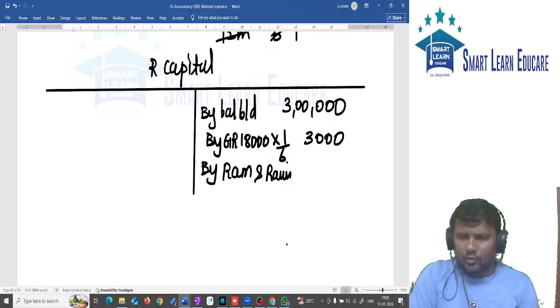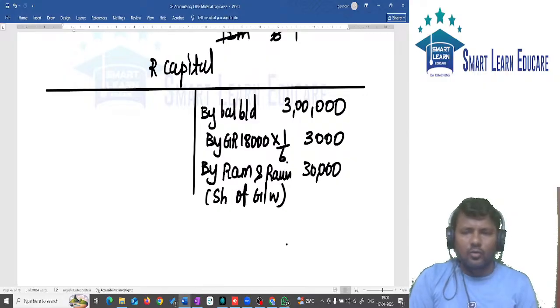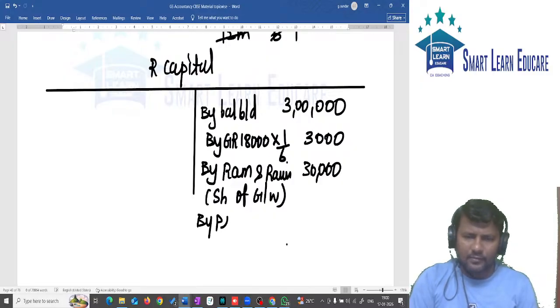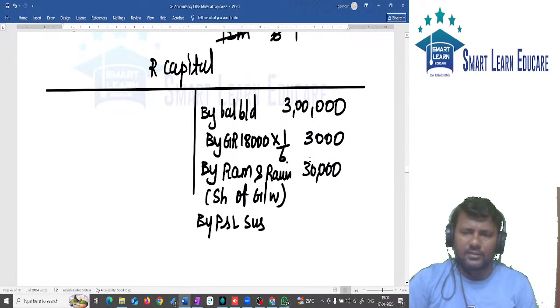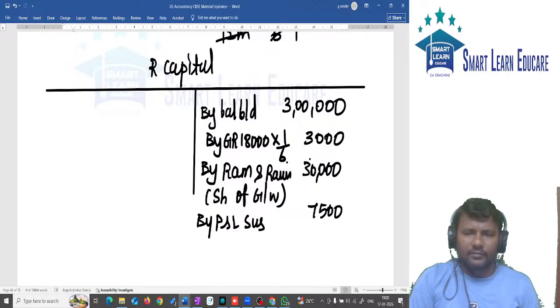How much amount is it? The goodwill amount is 30,000. Within brackets, you can write share of goodwill. So goodwill is over, this one is over. Also by P&L suspense. We just now found what the P&L suspense is. It is 7,500.